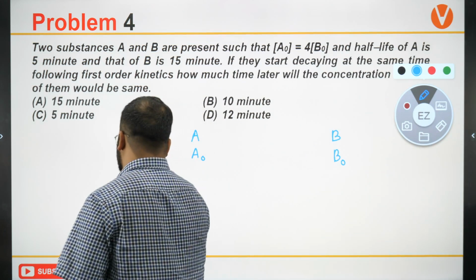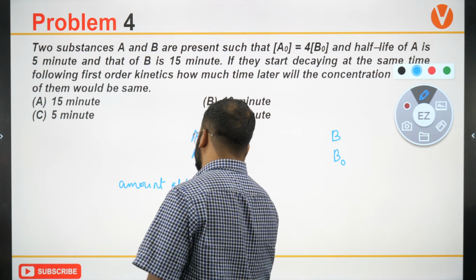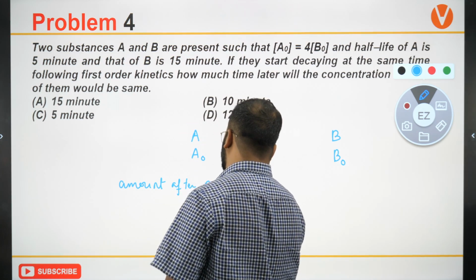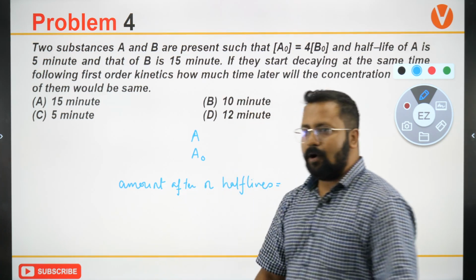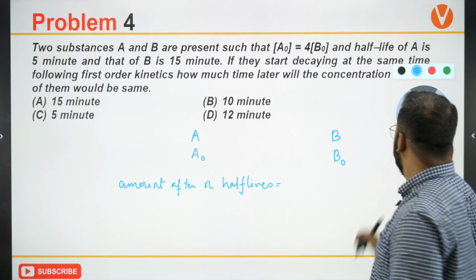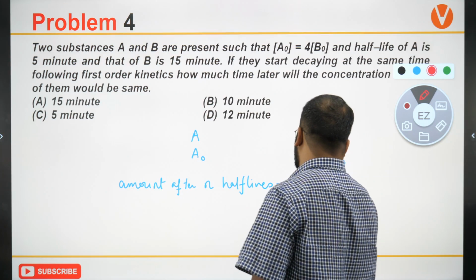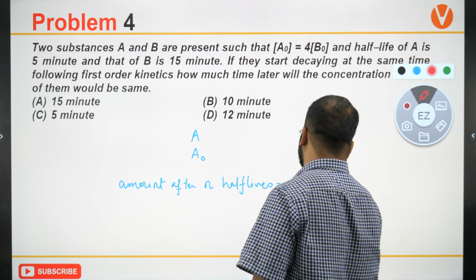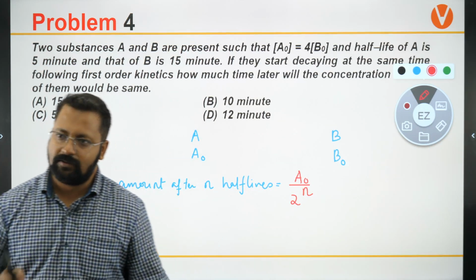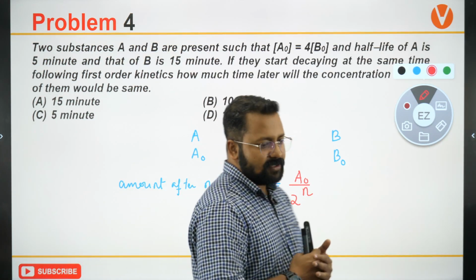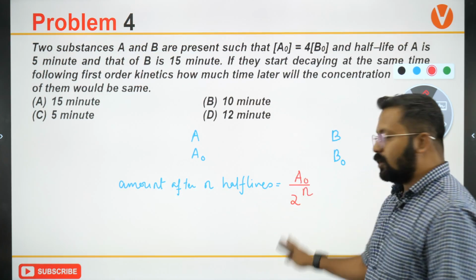Can I say that amount after n half-lives will be equal to A naught by 2 to the power n? ये एक्सप्रेशन हमने पहले किया था राजीव कुमार, it's incorrect answer. Okay, the answer is incorrect. Amount left after n half-lives is A naught by 2 to the power n.